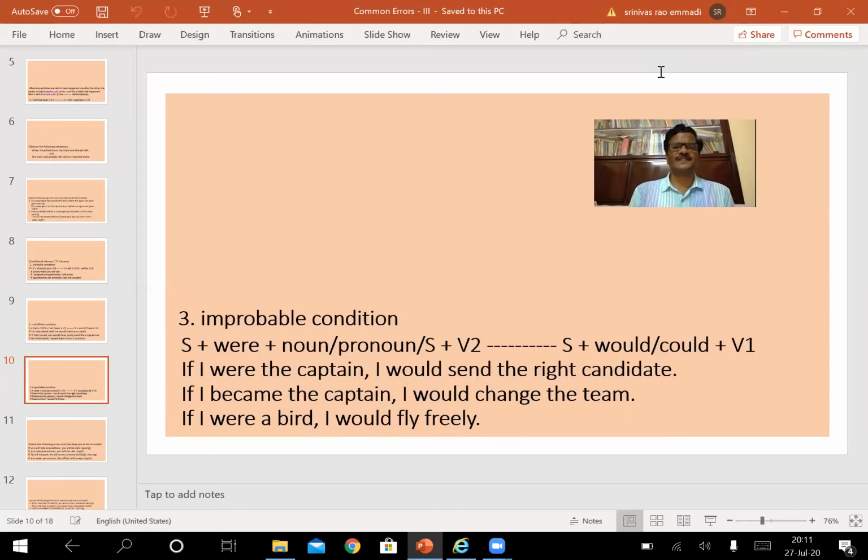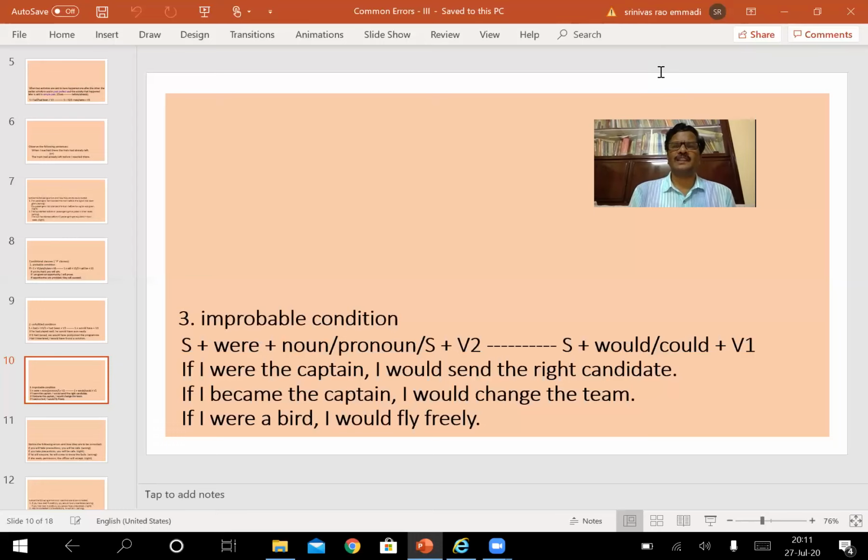Subject plus verb plus noun or pronoun, or subject plus V2 form. This is in the if clause. It is followed by subject plus would or could plus V1 form. And another important point we have to remember is, in the English language, this is the only structure where were is used for I, the personal pronoun I.